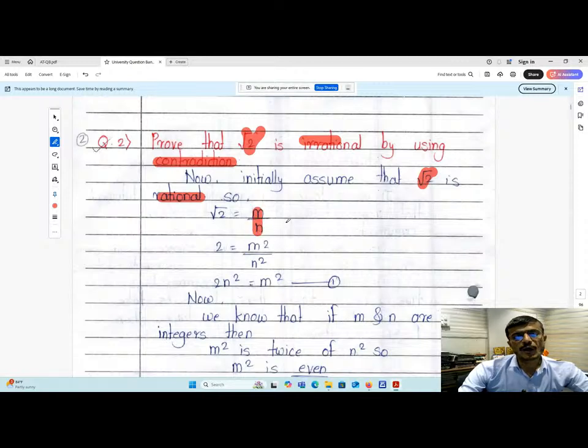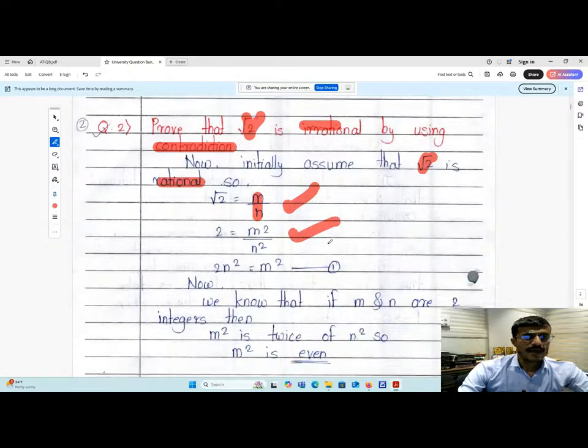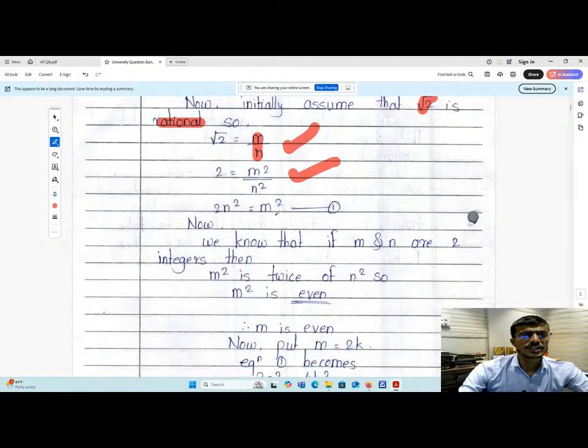So basically, if you square both sides of this one, then it will give you 2 equals m square plus n square. Again, by simplification, it will give you twice n square equals m square. Okay. Now we know that if m and n are two integers, then m square is twice n square. What does it indicate? M square is twice n square, which means m square is even.